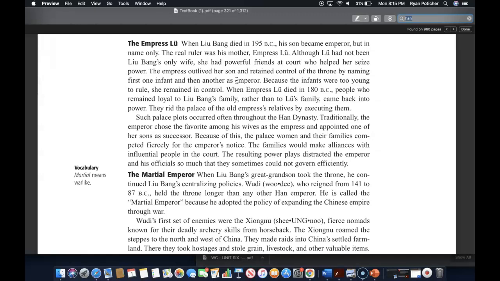Traditionally, the emperor chose the favorite among his wives as the empress and appointed one of her sons as successor. Because of this, the palace women and their families competed fiercely for the emperor's notice. The families would make alliances with influential people in the court, and the resulting power plays distracted the emperor and his officials so much that they sometimes could not govern efficiently.